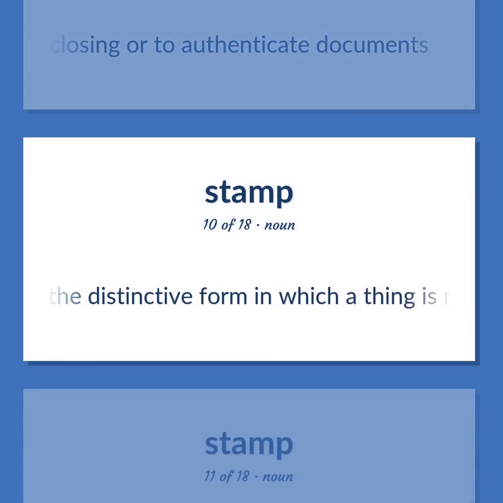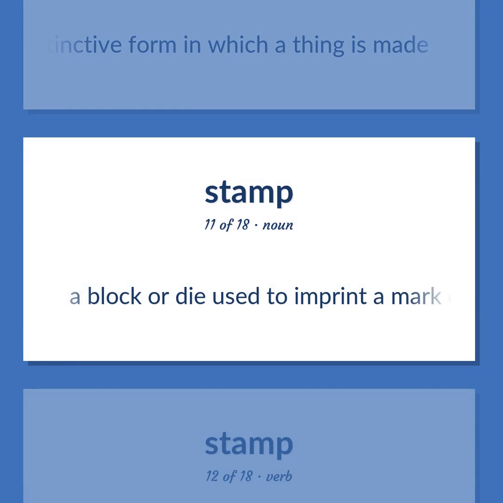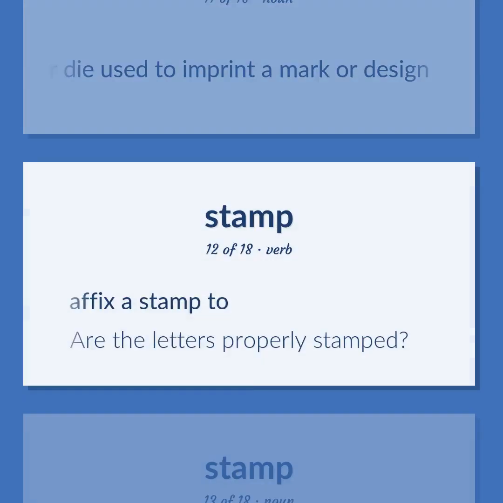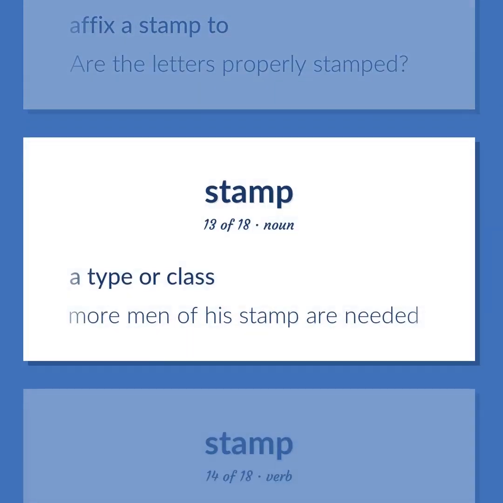The distinctive form in which a thing is made. A block or die used to imprint a mark or design. Affix a stamp to. Are the letters properly stamped? A type or class. More men of his stamp are needed.